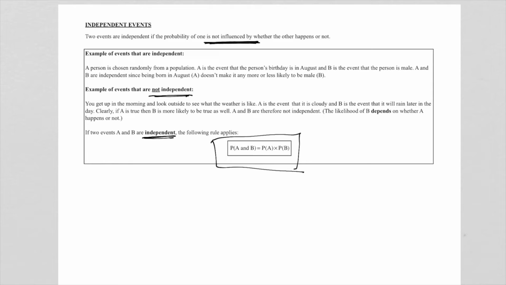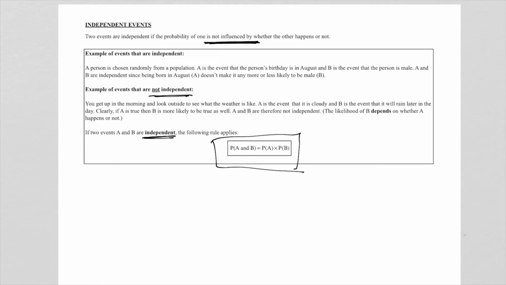It's true only if they are independent. So it's very important to remember that. We can expect questions where they will ask us if two events are independent. Now, to determine if two events are independent, we're going to look at this rule. And if the rule is true, they of course are independent. If it's not true, they are not independent.